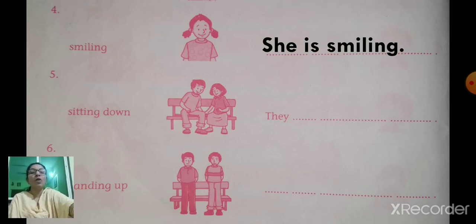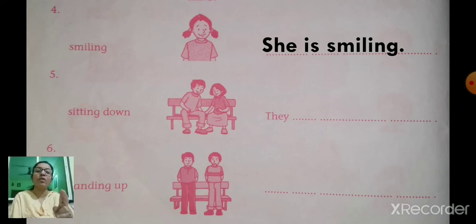Now, next number 5. There's one boy and a girl. So they are 2 persons. So what action are they doing? They are sitting down. The action is sitting down. So what are we going to use, he or she? No. We are going to use they. Why are we going to use they? Because they are 2 persons.